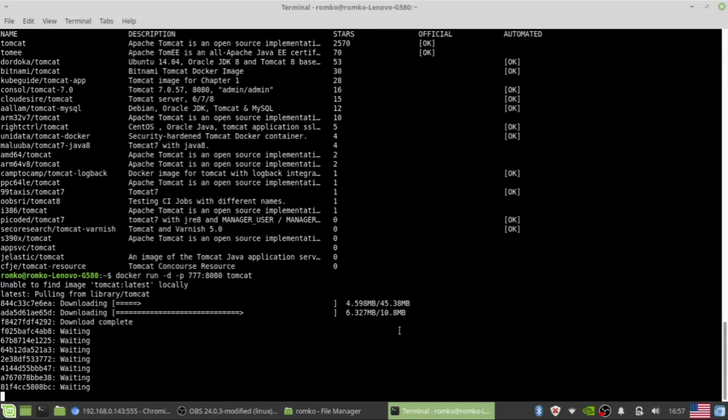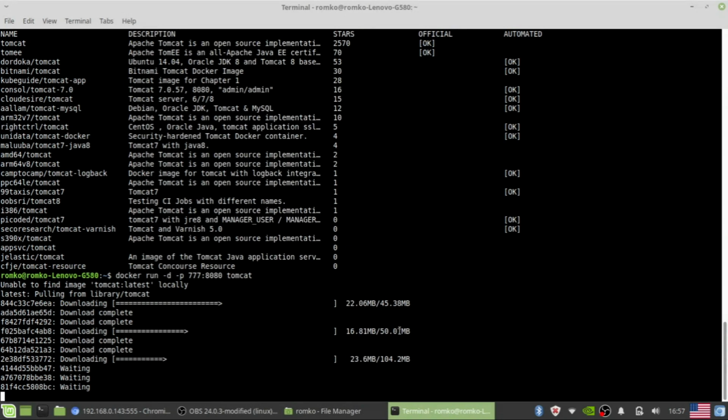Yes, in this case the process will be a little bit longer because Tomcat is a little bit bigger than the lightweight HTTPD server. After that I hope we will see the response page, the web page of Tomcat. We want to try to start some Java application under this Tomcat.